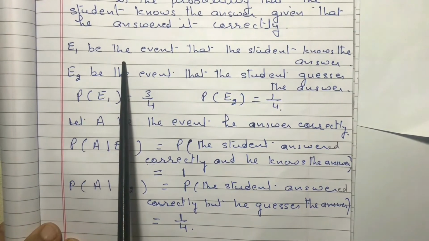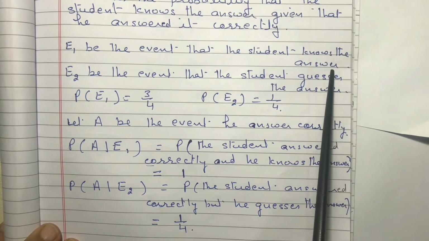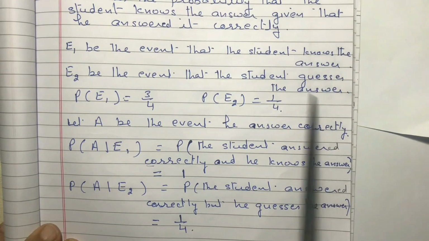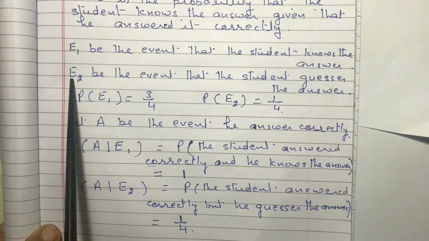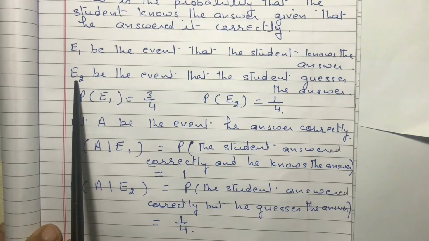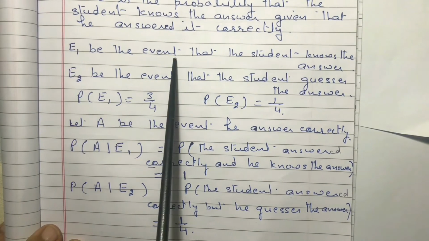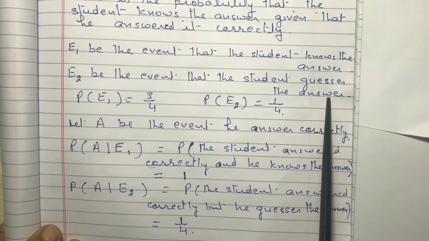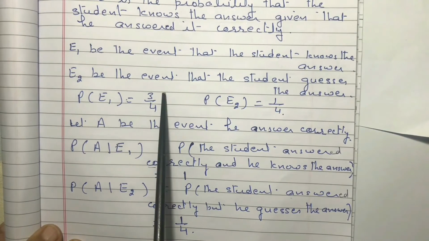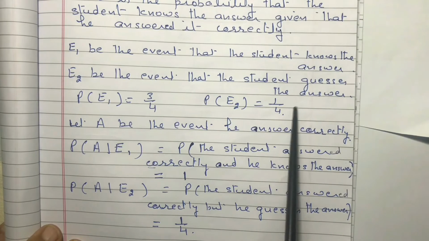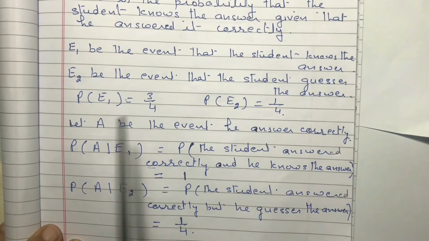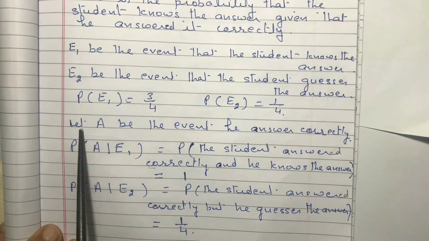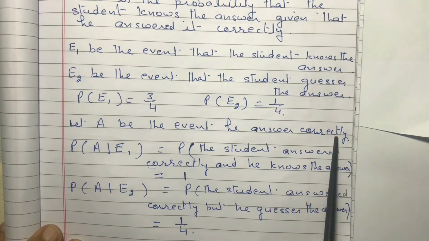Let E1 be the event that the student knows the answer. Let E2 be the event that the student guesses the answer. Now you can check, E1 union E2 is the sample space and E1 intersection E2 is phi. So E1 is our event that he knows the answer and E2 is the event that he guesses the answer. So probability of E1 is given as 3/4 and probability of E2 is given as 1/4. Now that is given to us. Let A be the event he answered correctly. We have taken A as the event, he answers correctly.